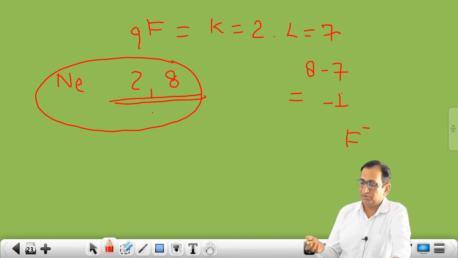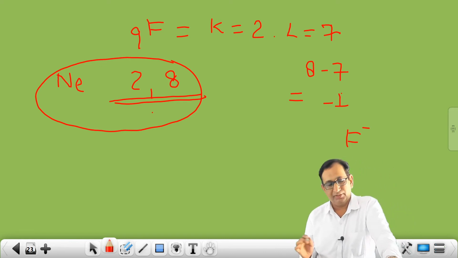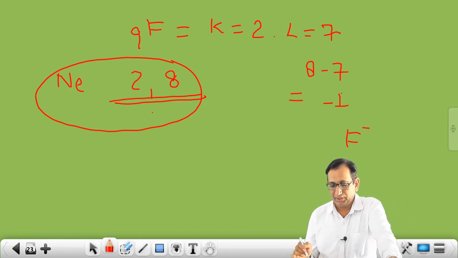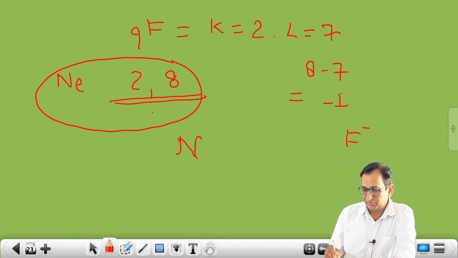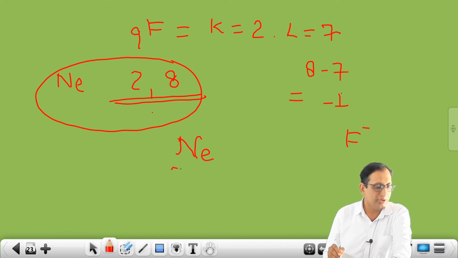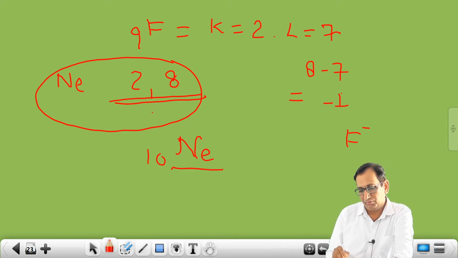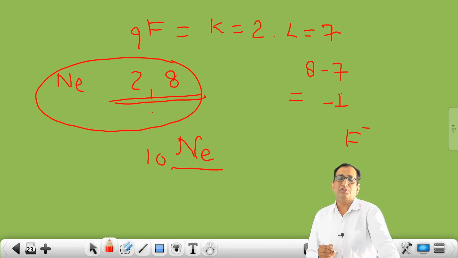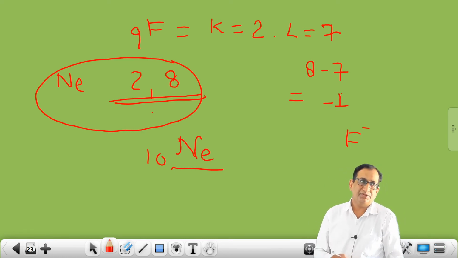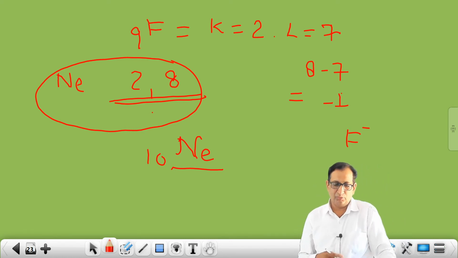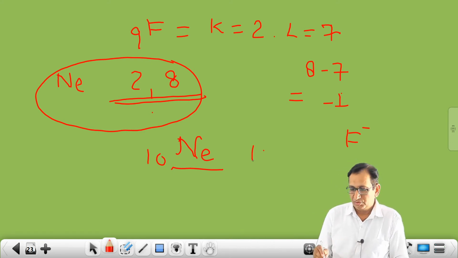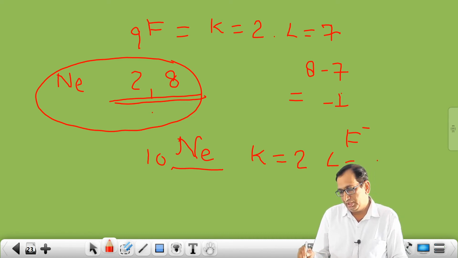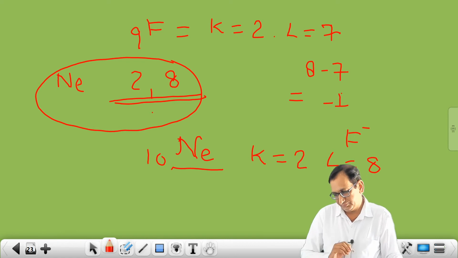Okay, students, 1 negative. And now we can discuss the atomic number 10, that is neon. Students, I am discussing the neon. Neon is a noble gas. Atomic number of neon is 10. So in K shell 2 and in L shell 8.